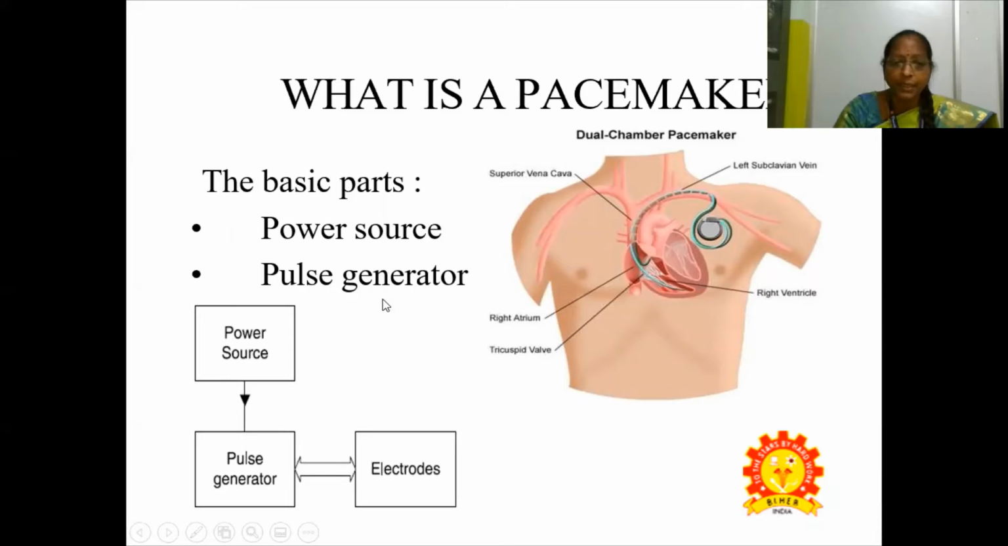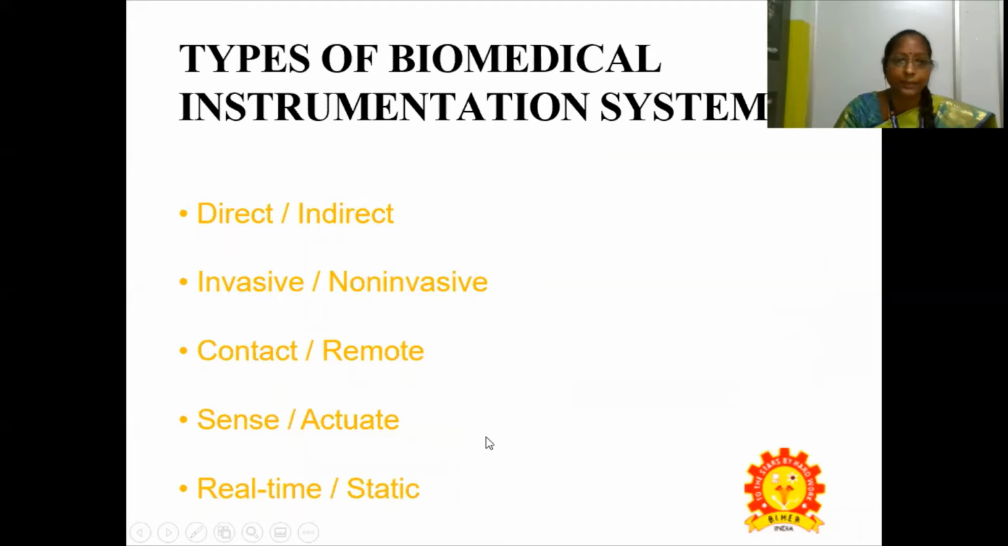The basic parts are the power source and the pulse generator. A dual chamber pacemaker is placed with reference to the superior vena cava, the left subclavian vein, the right ventricle, the right atrium and the tricuspid valve. The power source and the pulse generator, which has the electrodes, is placed below our heart, and it gives pulses to regulate the electrical activity of our heart.